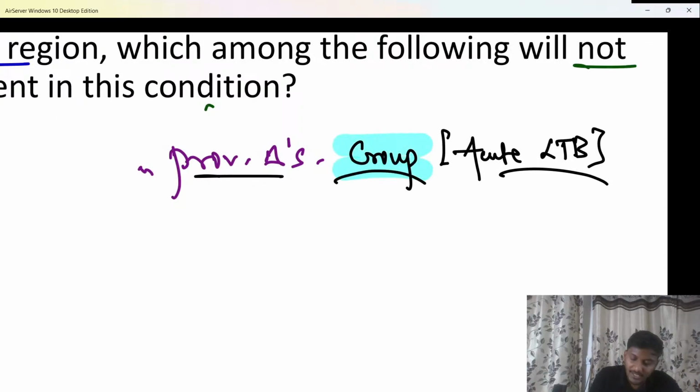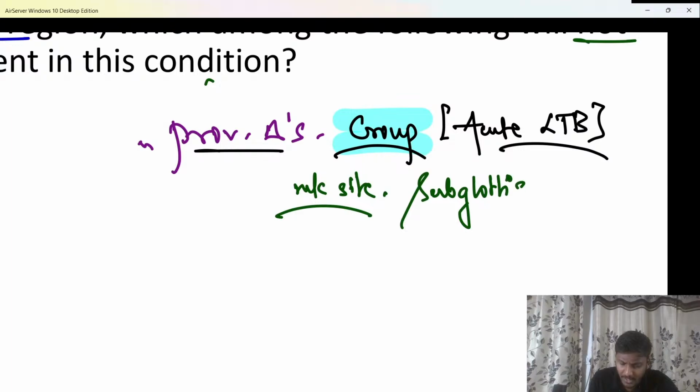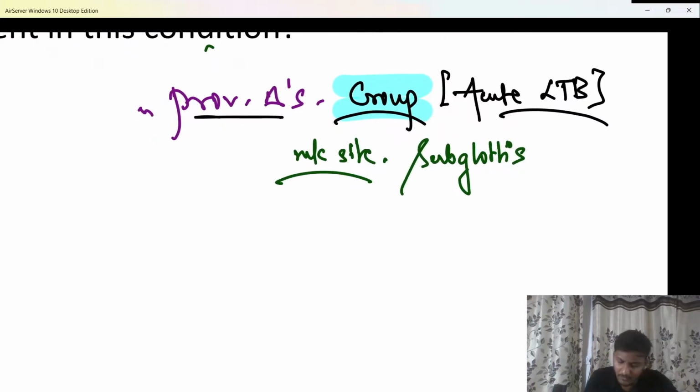But the most common site affected is the subglottis. Do remember that the most common site affected is the subglottis, and therefore there is a lot of edema and narrowing in the subglottic region of the patient.